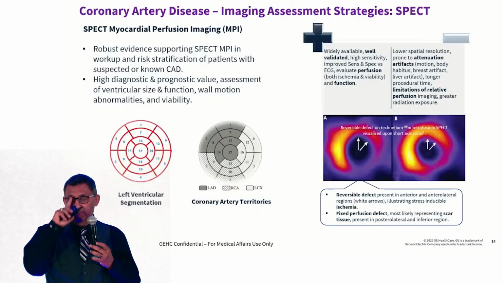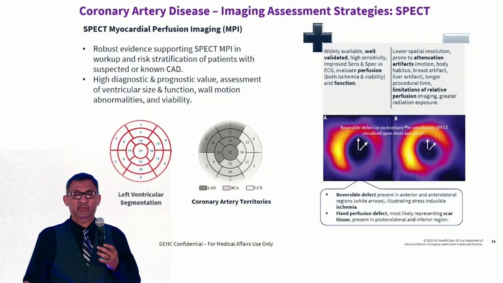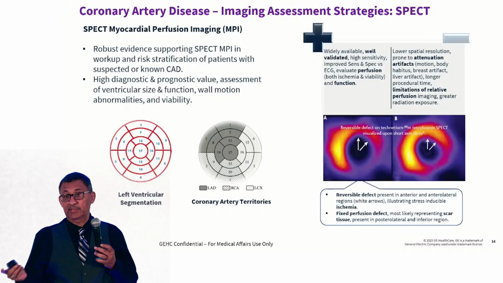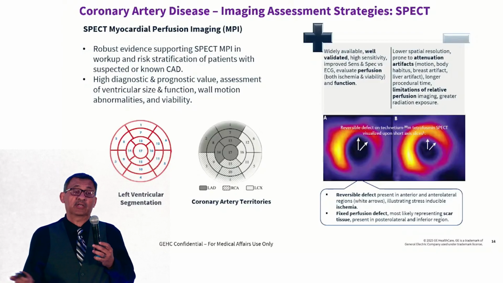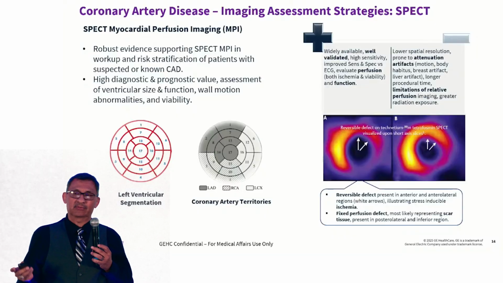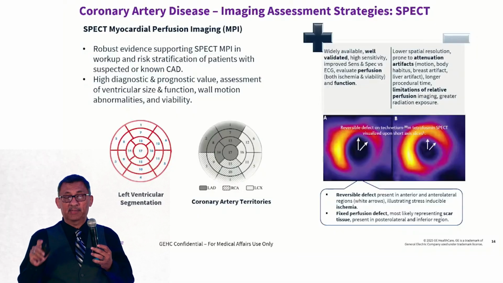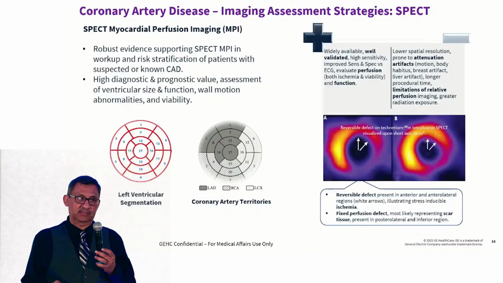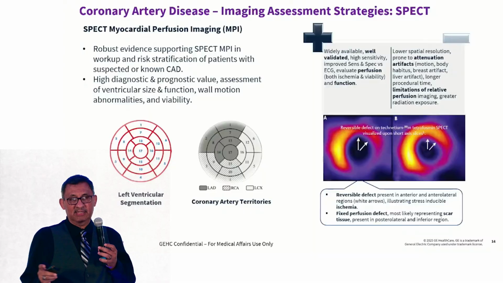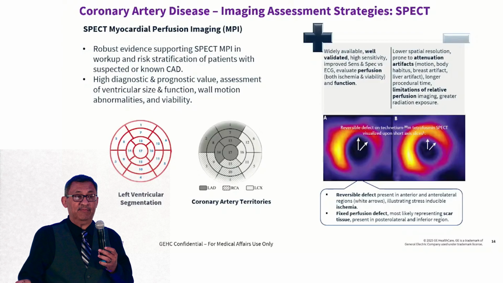And also, there's something that I like to bring up, because people look at PET and they say, well, you're doing rubidium or you're doing flurpiridaz, you're giving the patient 511 keVs. Compared to when you're doing a SPECT with technetium, it's only 140 keVs. So a lot of people are like, well, I don't want to give my patient that much. It's 511 keVs, 140 keVs, I'd rather do the SPECT. But in reality, when you do a PET-CT, the patient gets about half the radiation they get from SPECT. So SPECT gives them almost twice as much radiation as a PET-CT. So sometimes looking at just the number doesn't give you the whole picture. It's just a fact. It gives you almost half of the radiation.